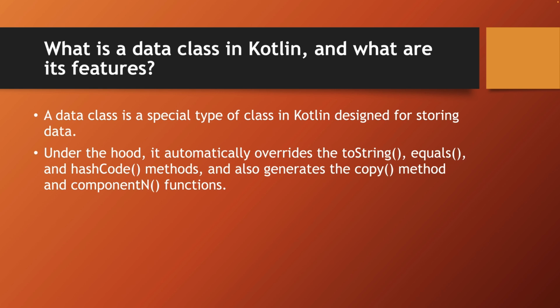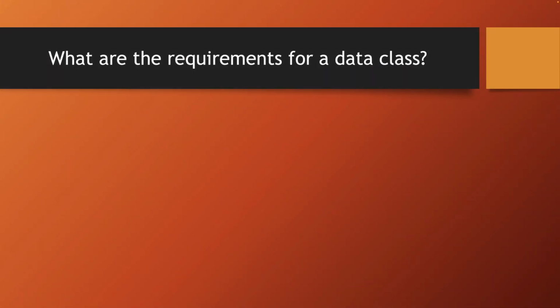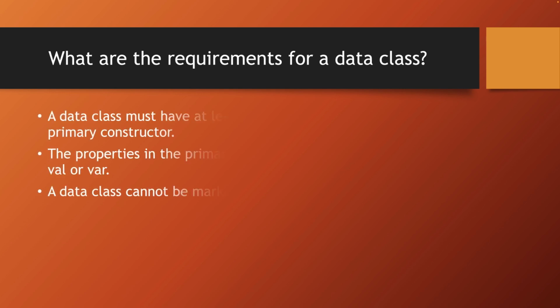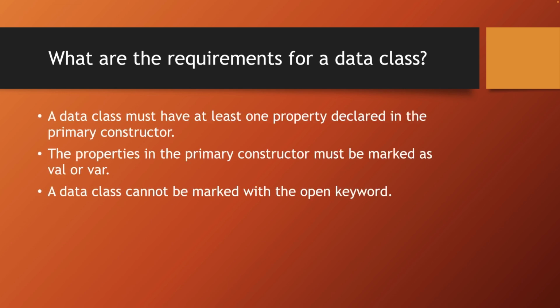Under the hood, it overrides the methods toString, equals, and hashcode, and it also generates the methods copy and componentN. What are the requirements for a data class? A data class must have at least one property declared in the primary constructor, as either val or var. And also a data class cannot be marked with the keyword open.